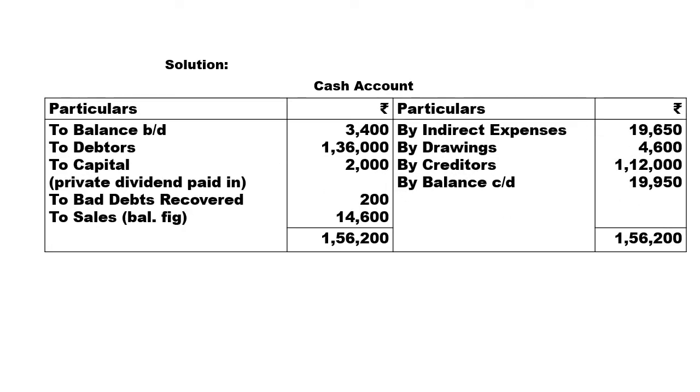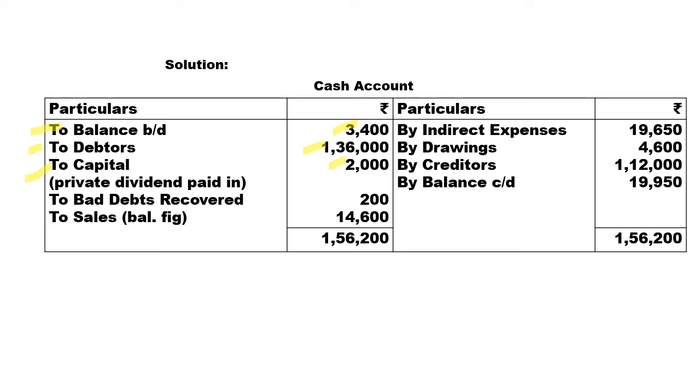So in the cash account, opening balance, to balance brought down as per the opening date, 3,400 rupees cash and bank balance. Then receipt from debtors, to debtors 1,36,000. Private dividend paid in, that is to capital, further capital 2,000 rupees.